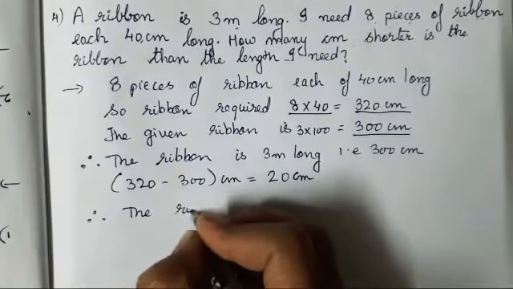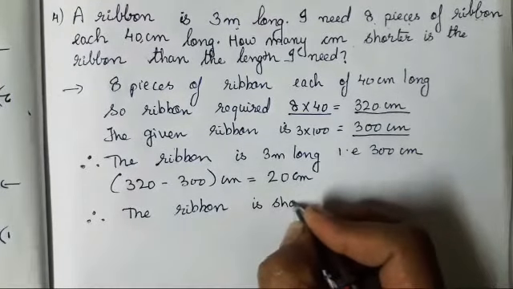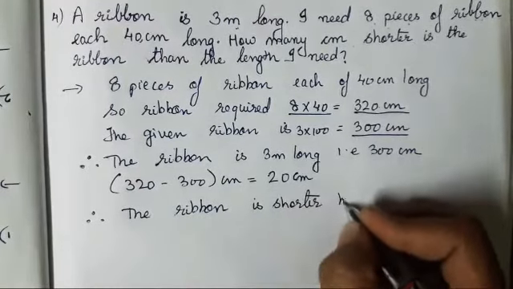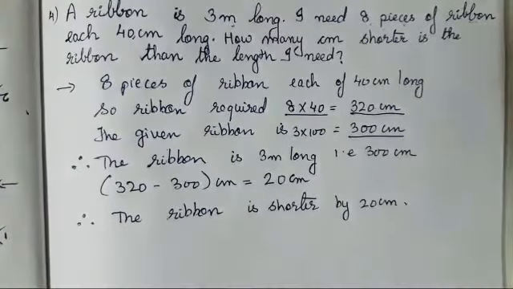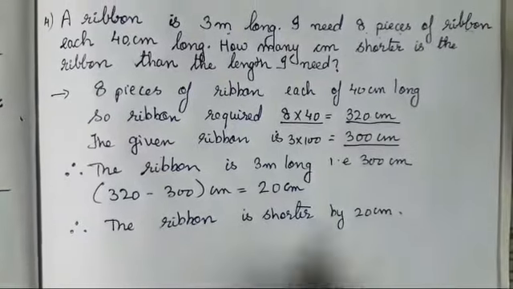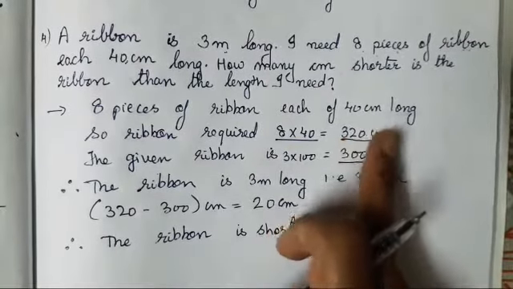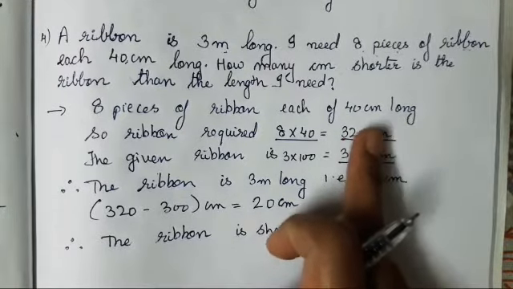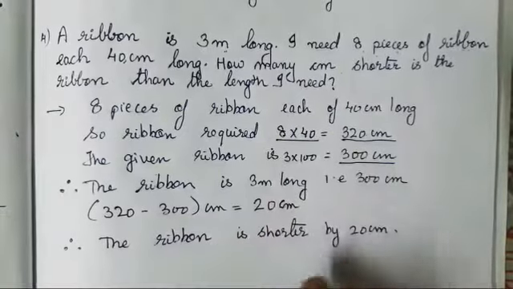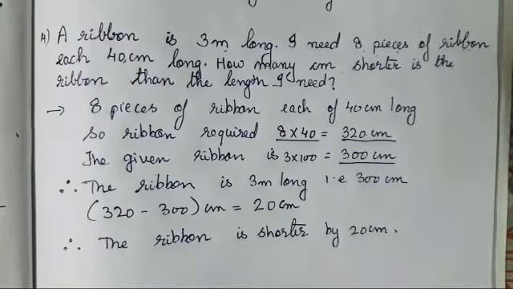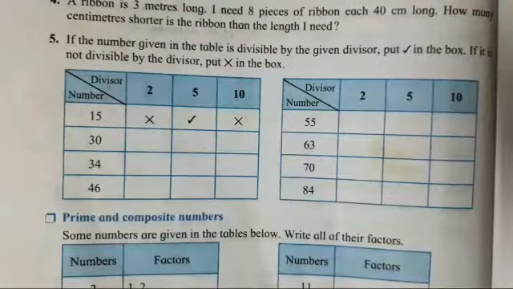थोड़ा confusion है, but it is very easy. You all can watch it again, rewind it, and you will be able to understand the question. Understand the question first. 3 मीटर का रिबन था, 300 सेंटीमीटर का रिबन था, उसमें से 320 required है. ओके, 320 required है in order to get 8 pieces. तो बचा कितना? 20. Got it? It is that simple. Now let's move on to the fifth question.